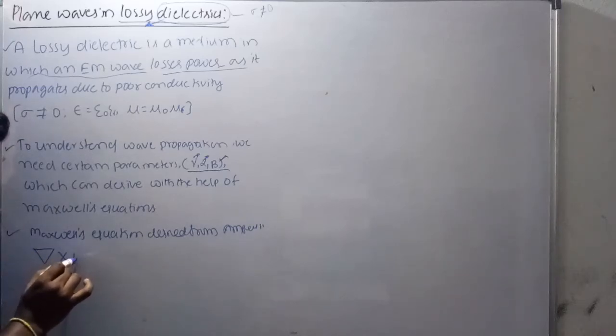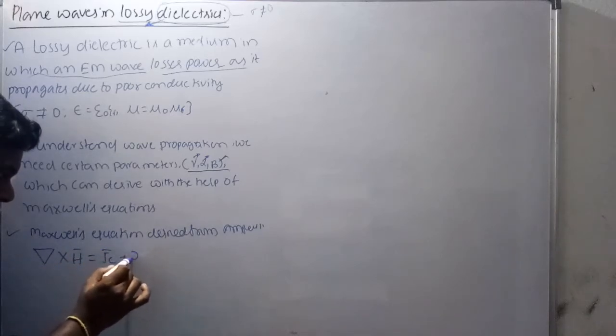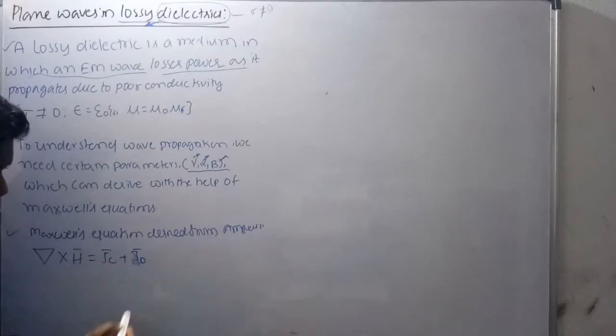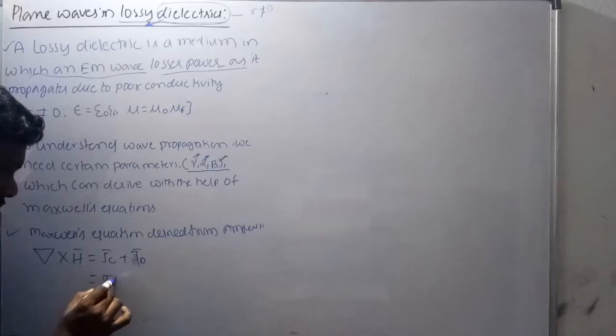It is del cross H bar equals JC bar plus JD bar, where JD bar is the displacement current density and JC bar is the conduction current density. It is already known to you.